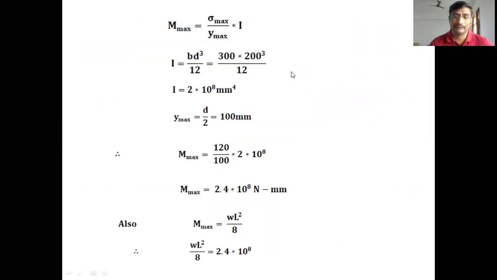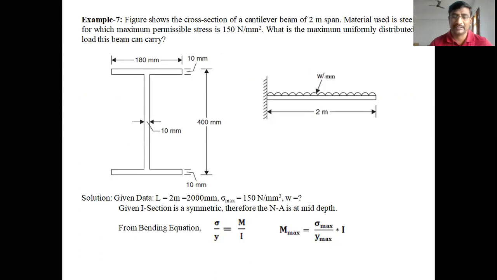So in the given problem, what is the section given? Either it is a symmetric section or a non-symmetric section. The I section is also a symmetric section about the neutral axis. So the neutral axis must be at the mid-depth, at the center, passing through the center of gravity. So first of all, locate the center of gravity for the given I section.